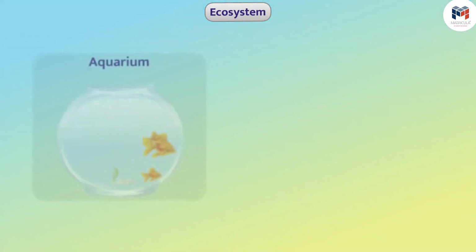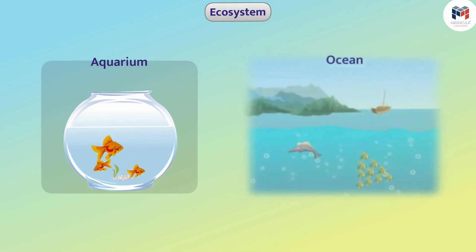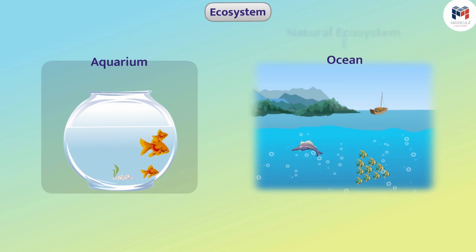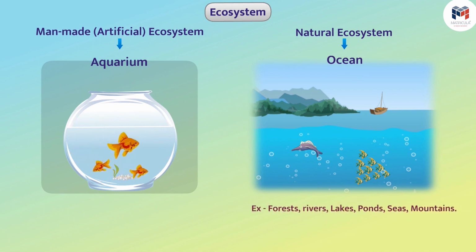Ecosystems can be very small, like a small aquarium, and they can be very big, like an ocean. Ecosystems can be natural or can be man-made, that is, artificial. Ecosystems created by nature, like ocean, forest, rivers, lakes, ponds, seas, mountains, etc., are all natural ecosystems, while ecosystems created by humans, such as aquarium, gardens, farms, are all man-made ecosystems.